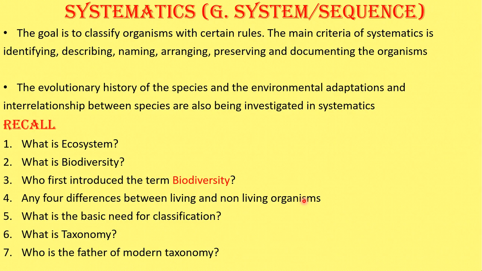These points you learn. What is taxonomy? Taxonomy is the science of classification. Who is the father of modern taxonomy? We studied at last with the photo, Carolus Linnaeus. So learn all these questions.